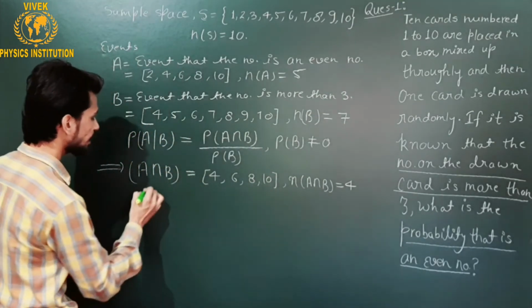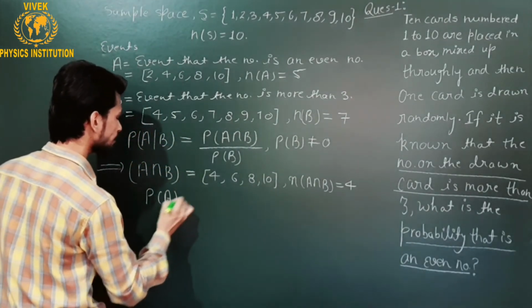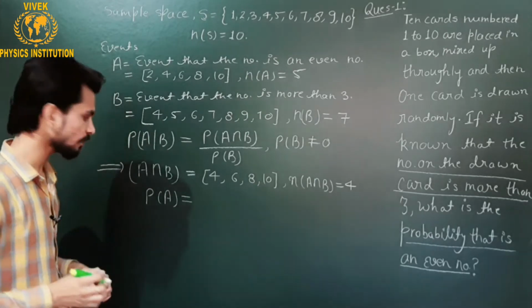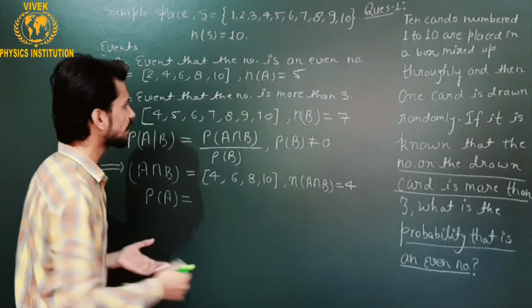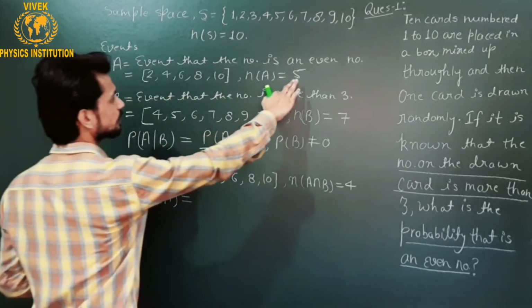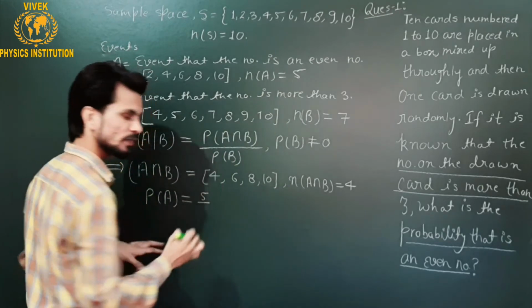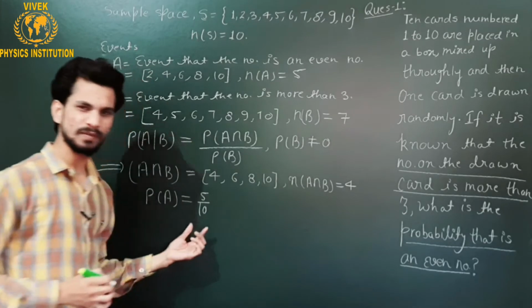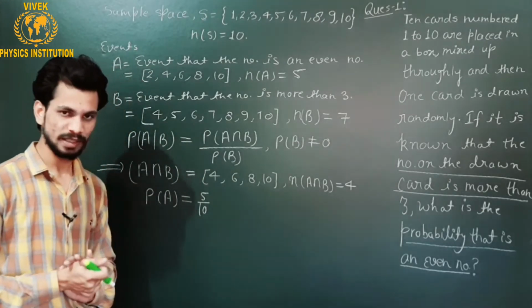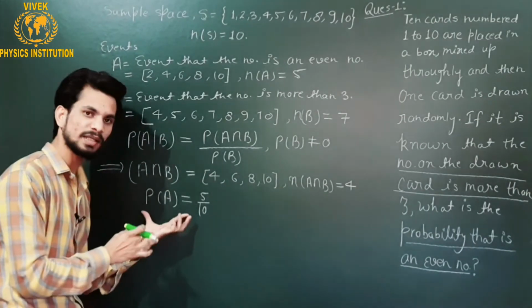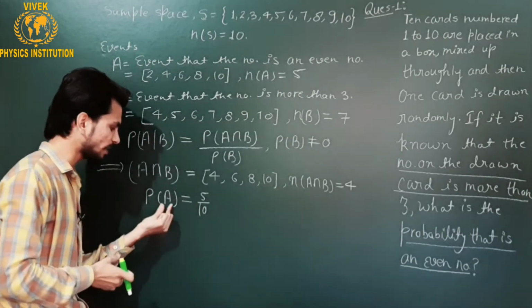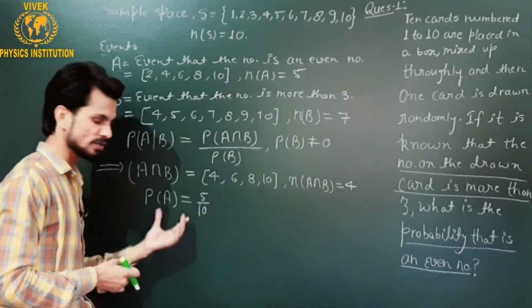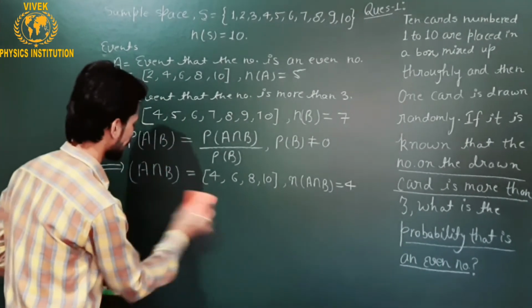It means that the probability of occurrence of event A will be nothing but 5 upon the complete sample space 10. This is not our task, but you can find the value of P(A) here. This is the simple, independent probability of event A. This is not asked, so I am not interested in writing it.